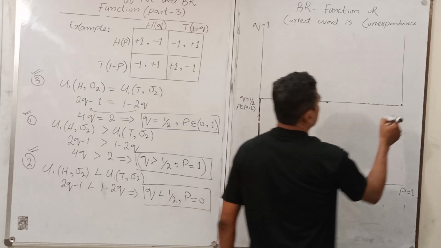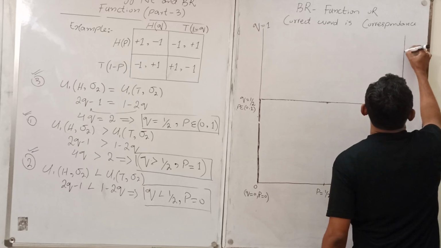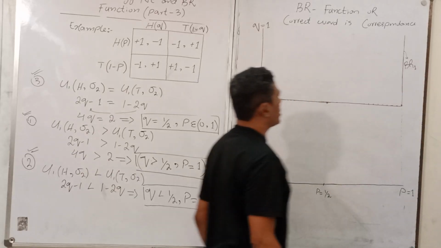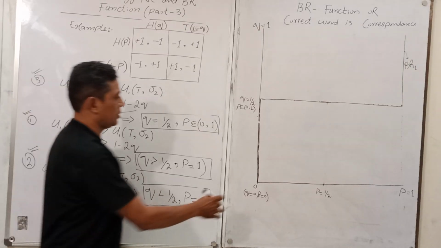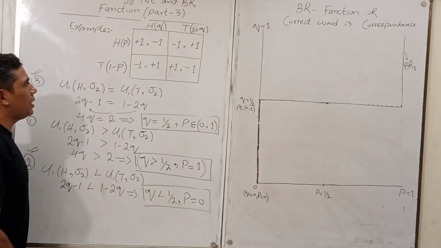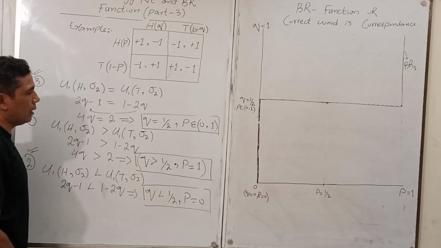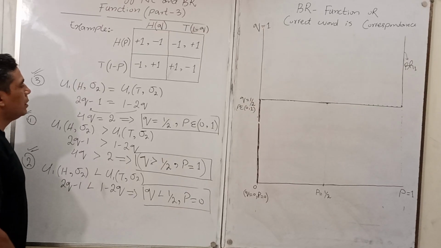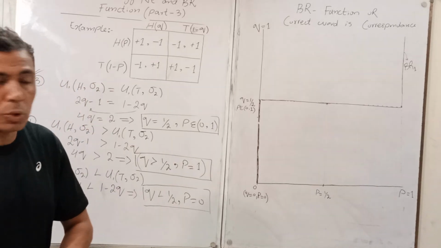So it means that this is the best response, BR1, the best response for player 1. The best response function, this one. And similarly, you can do it for player 2 as well. So now apply the same conditions here for player 2.